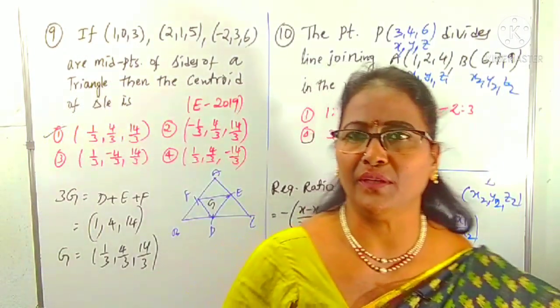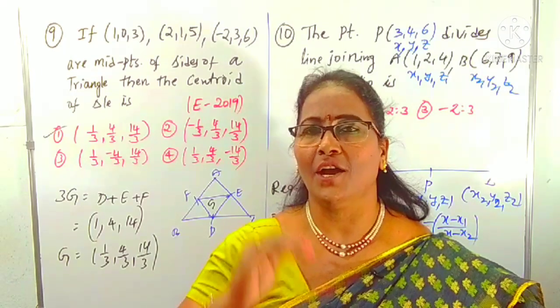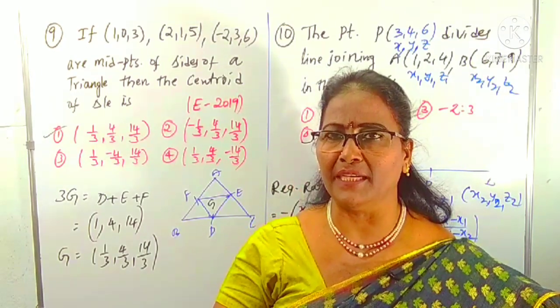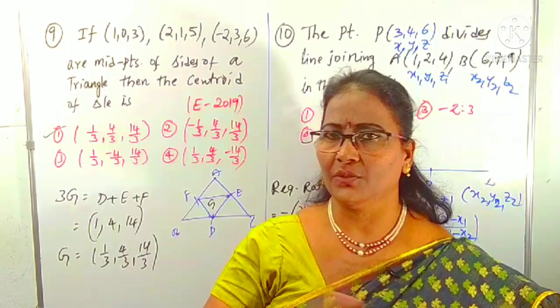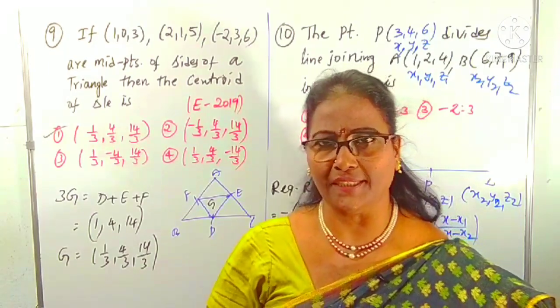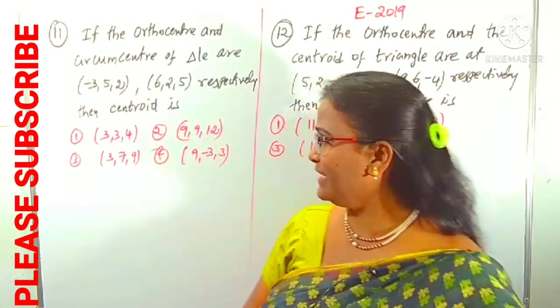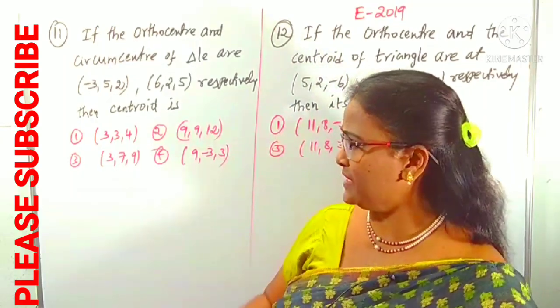This is a very, very simple formula. You have to remember it: how to find the ratio in which the point P(x, y, z) divides the line joining two other points. Clear, right? Let's look at question number 11. It's a very, very important model question.